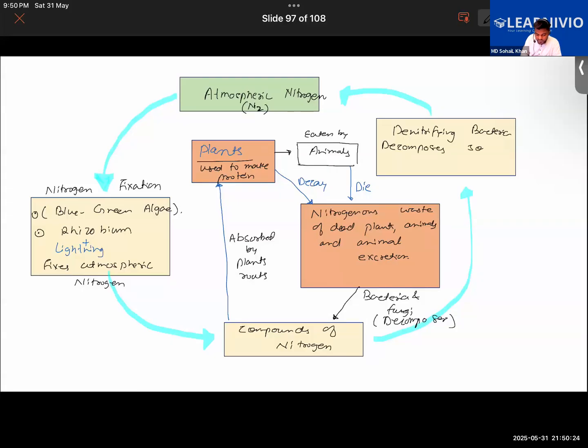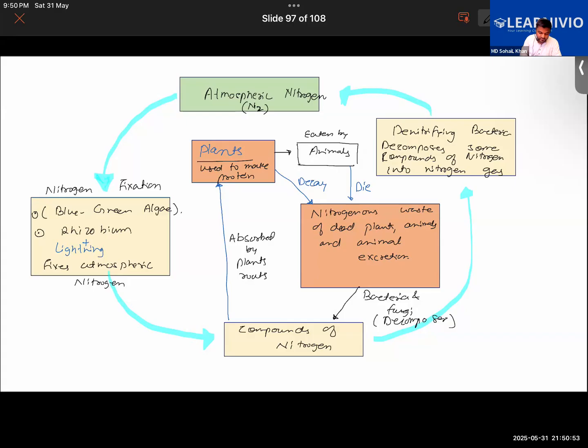decomposes some compounds of nitrogen into nitrogen gas. Like these compounds of nitrogen are now being reconverted back into the atmospheric nitrogen. So in this manner, the cycle goes on and on, right?